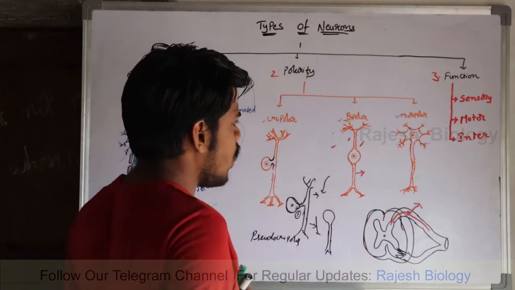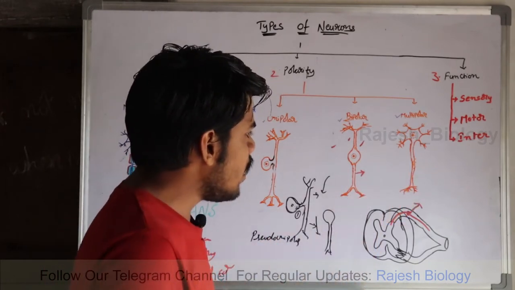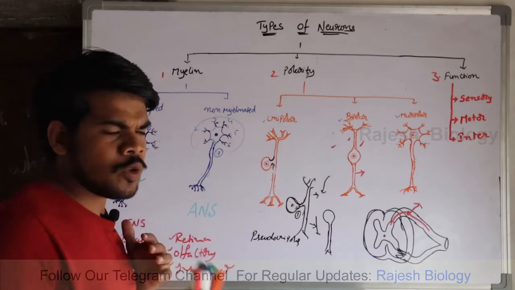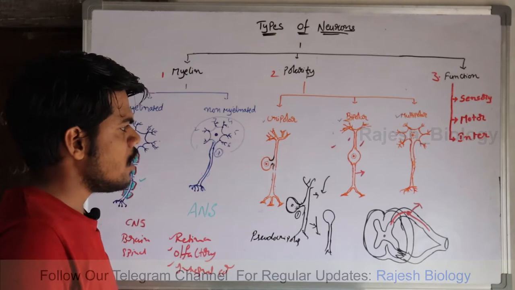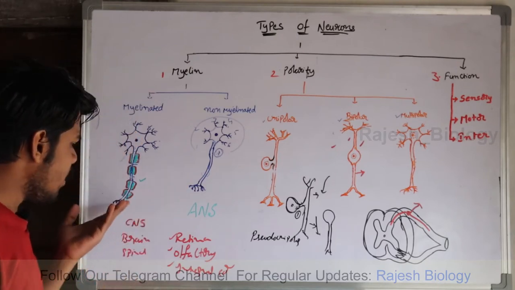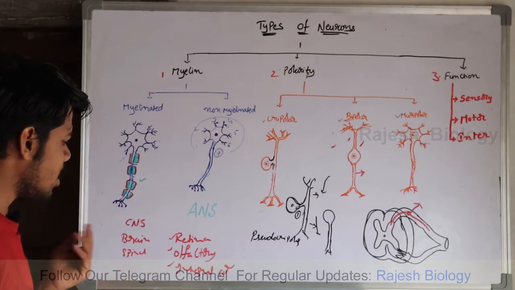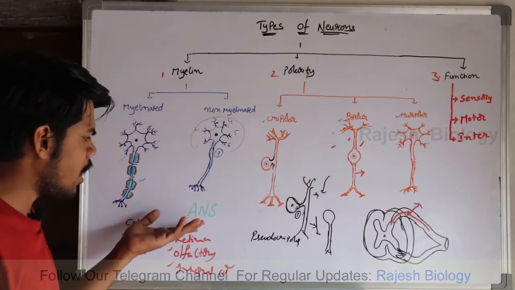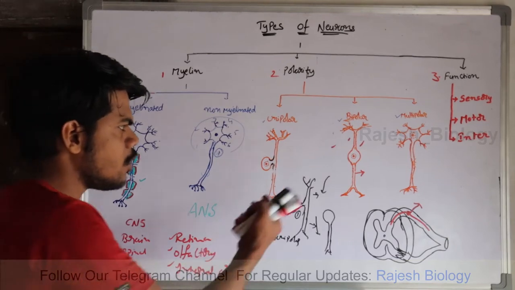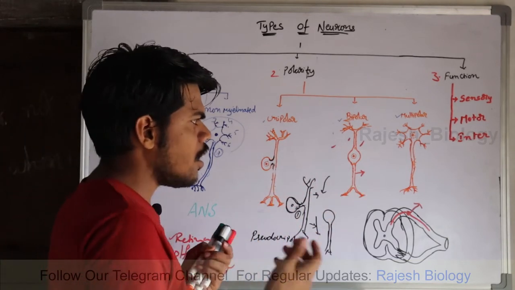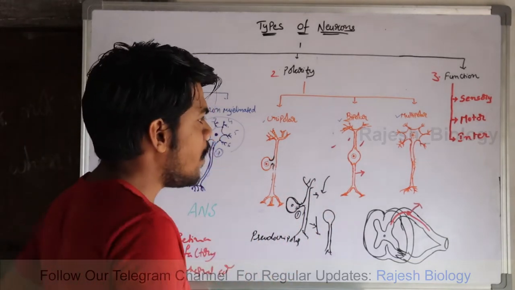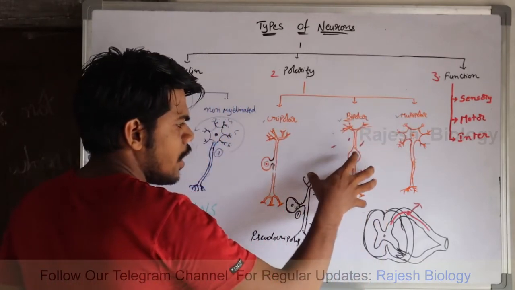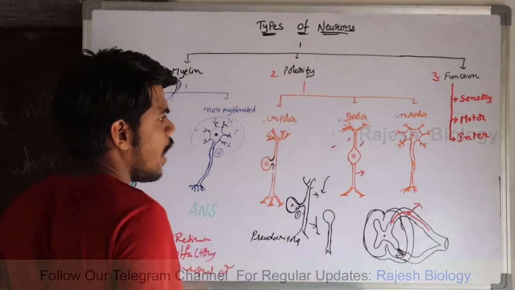Come to the multipolar neuron. The most abundant neurons present in our body are multipolar neurons. They are sometimes myelinated when they are present in the brain and spinal cord, and some multipolar neurons are non-myelinated, as in the autonomic nervous system. So unipolar, bipolar, and multipolar neurons are divided on the basis of polarity.